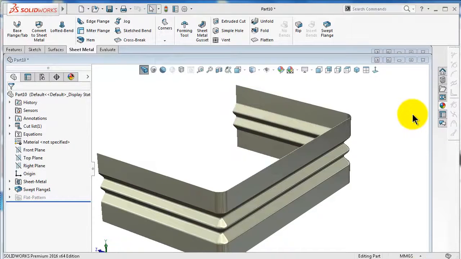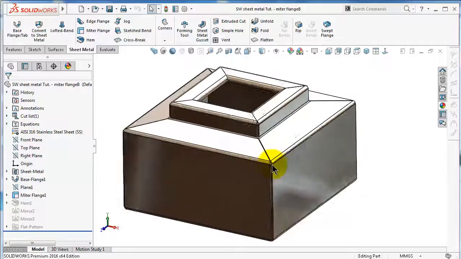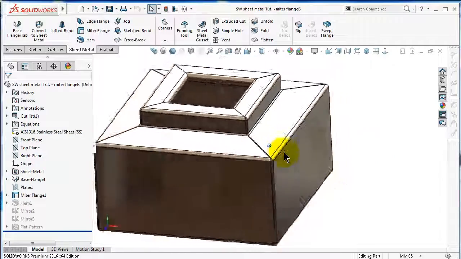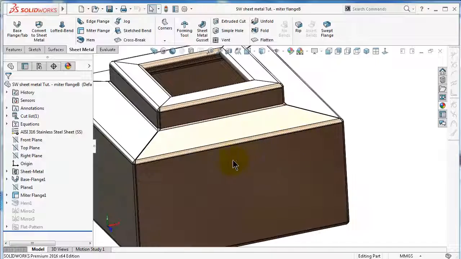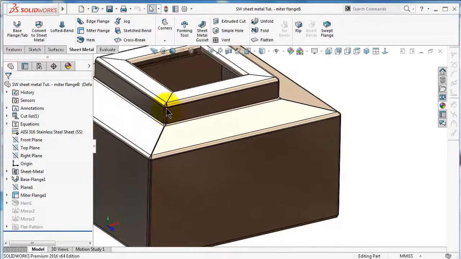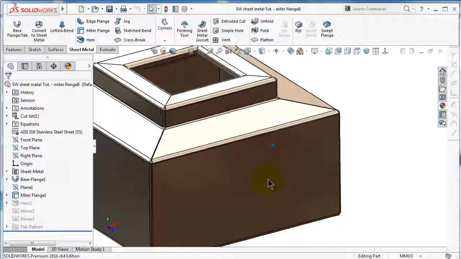Now let's see the difference between the swept flange and the miter flange. We made this part in one of the previous tutorials, the tutorial about the miter flange, and later on we welded the edges.